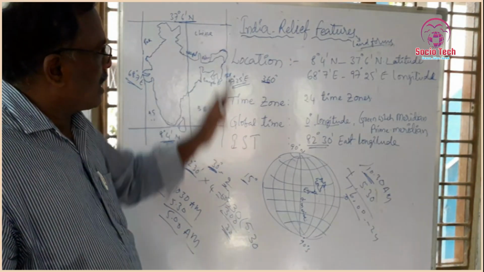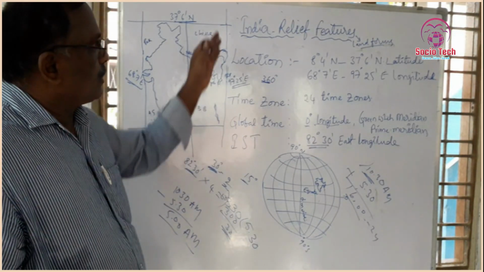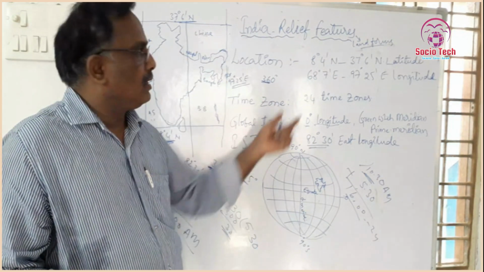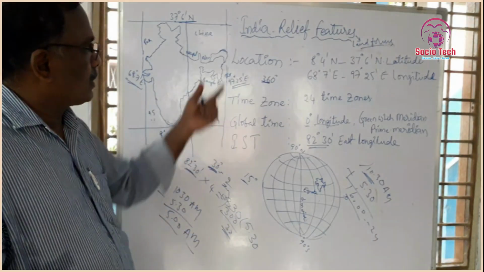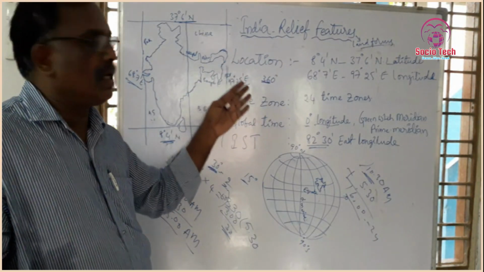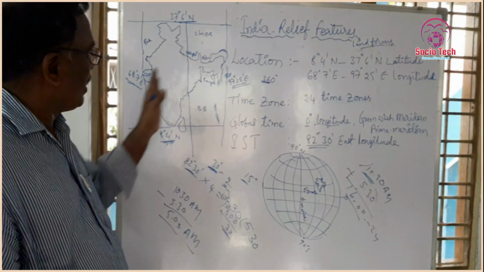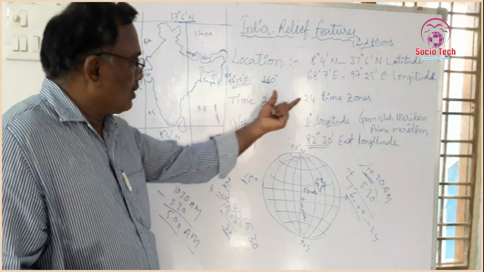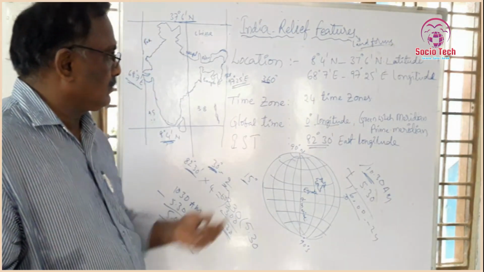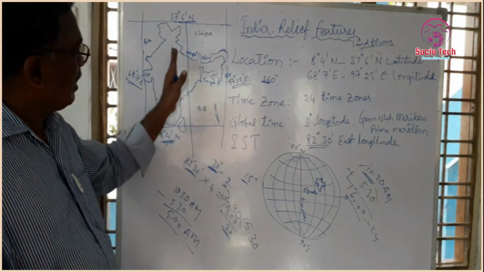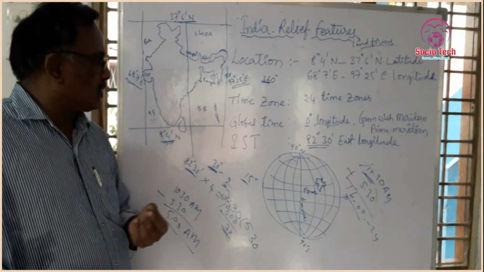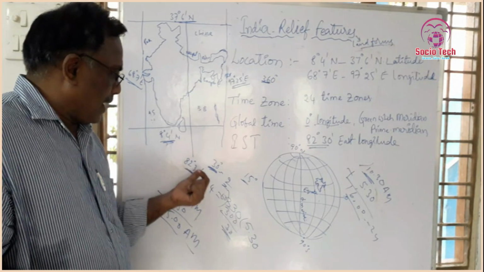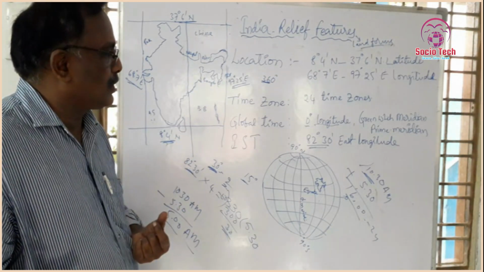So totally what we have learned here is how India's name is derived, the relief features, that means landforms, and next the location, latitudinal and longitudinal, where it is located in the northern hemisphere. There are time zones across the world, 24 time zones. In our country, to avoid 2 time zones, we take 82 degrees 30 minutes east longitude.